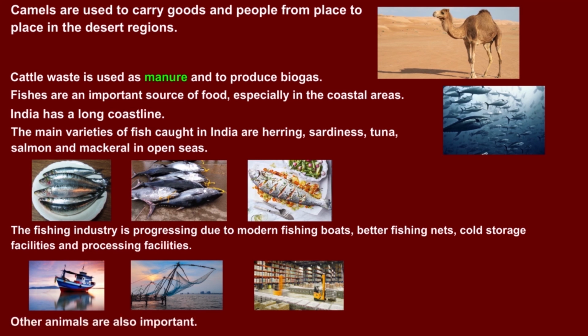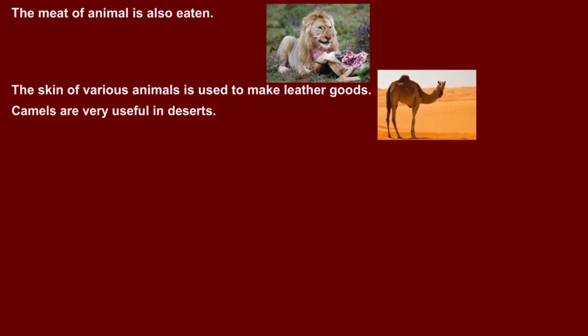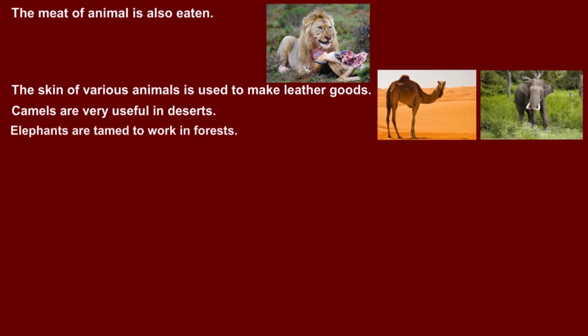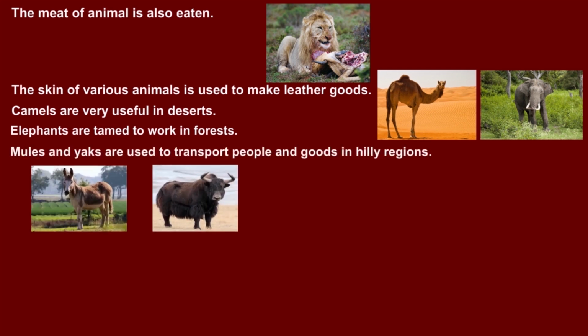Other animals are also important. We get wool from the hair of sheep and camels. The meat of animals is also eaten. The skin of various animals is used to make leather goods. Camels are very useful in deserts. Elephants are tamed to work in forests. Mules and yaks are used to transport people and goods in hilly regions.